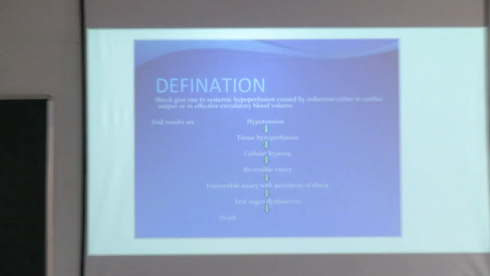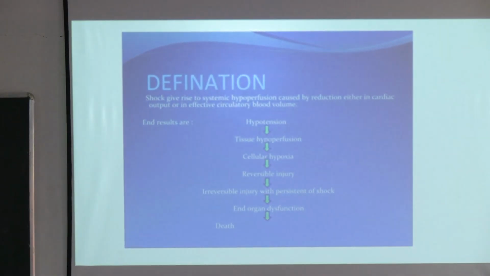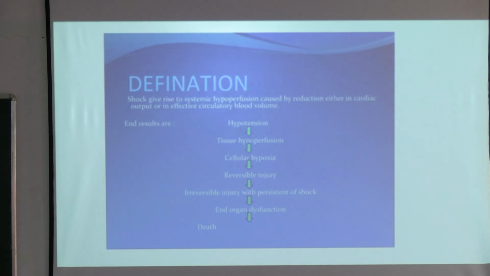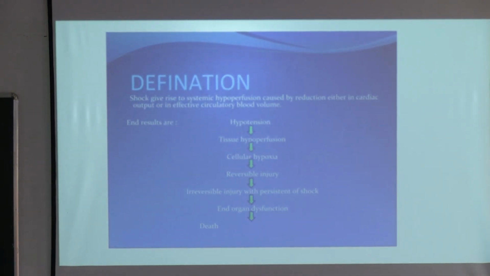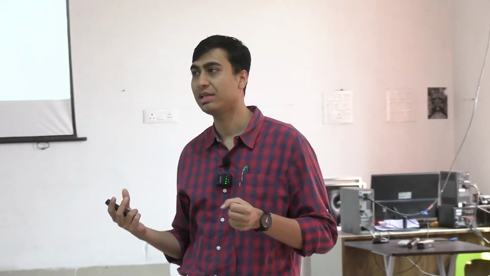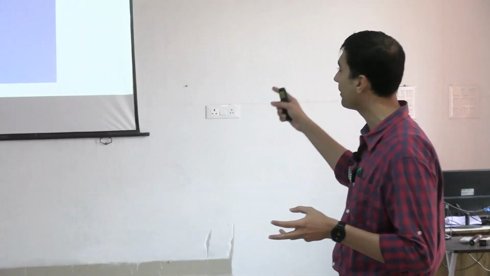So first your extremities like the skin, the end of the nails, your toes, those will become cold and clammy because your body redirects the entire blood to the more important organs like the brain, the kidney. So they will demand more blood. So it starts as tissue hypoperfusion, which starts from the extremities, and that will be the initial stages of shock. Body will try to get it back to its normal physiological state.